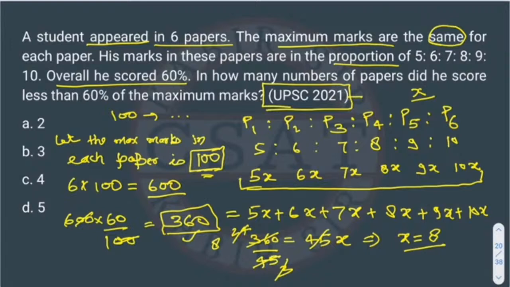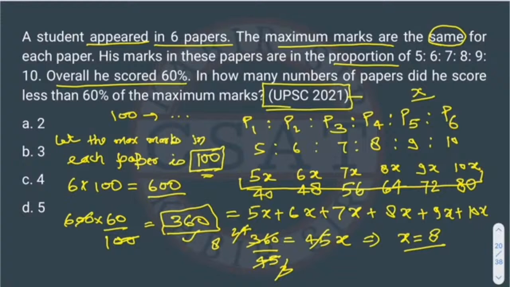Now we can put this x value here. So what will be the marks in paper 1? It will be 40. And paper 2, paper 3, paper 4, paper 5 and paper 6. So how many marks is he getting? He is getting 40 marks in paper 1, 48 marks in paper 2, right? 56 marks in paper 3, in paper 4 64 marks, and in paper 5 72.